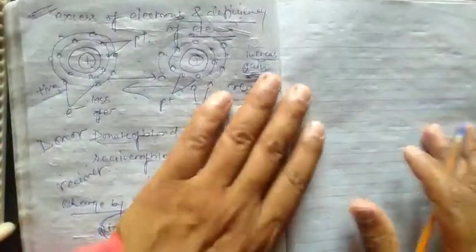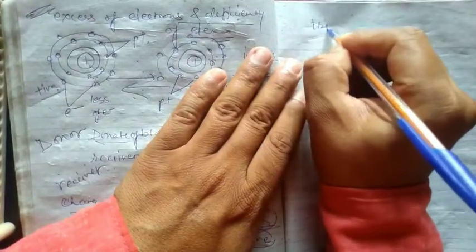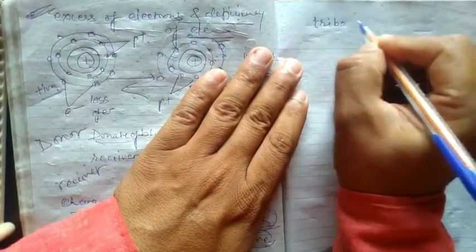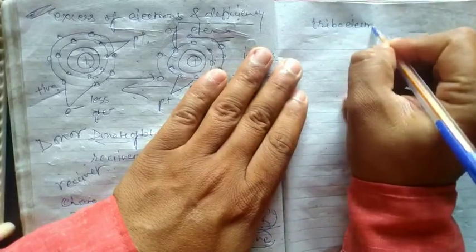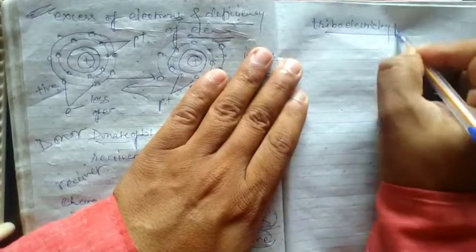Now I will tell you the triboelectricity power.